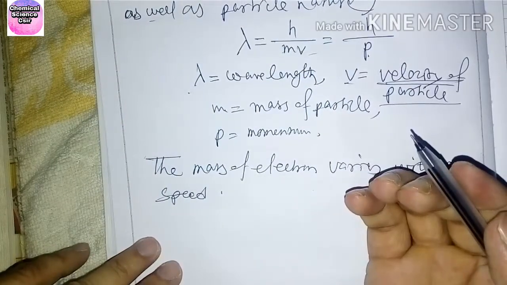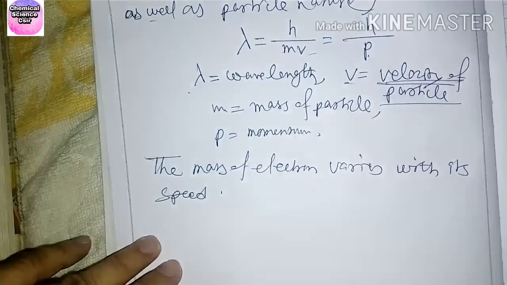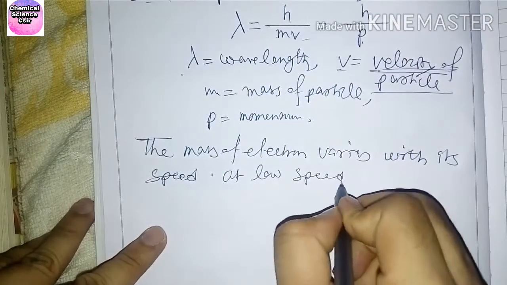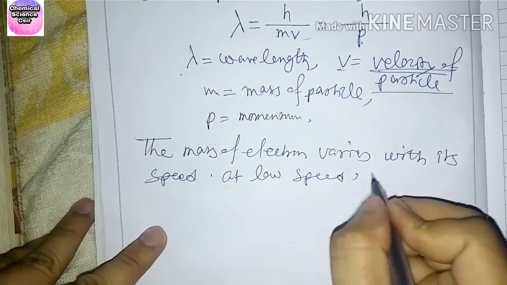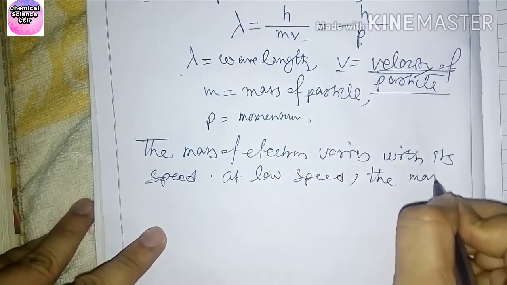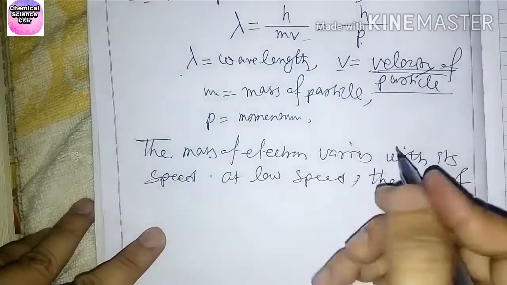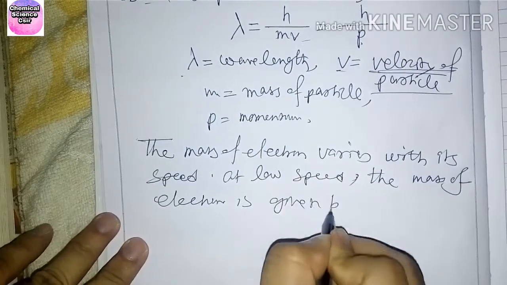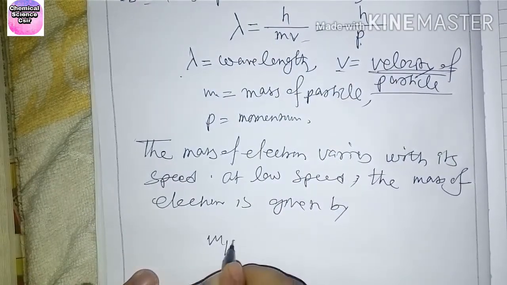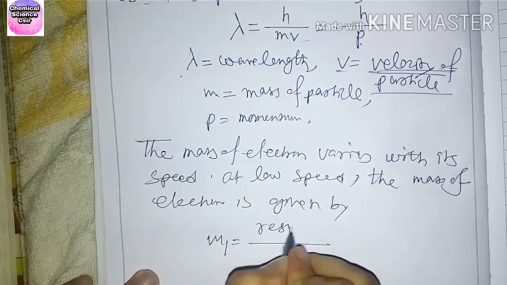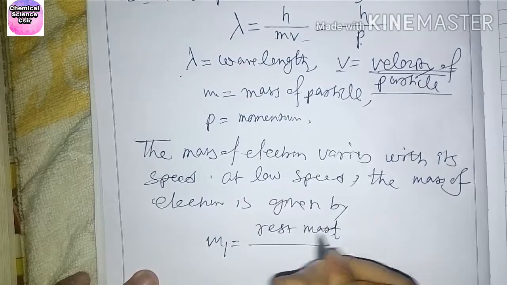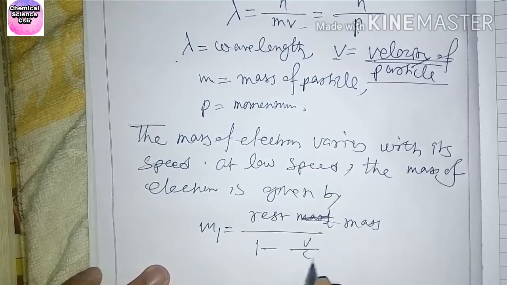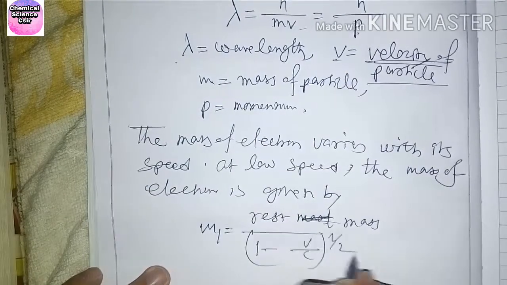At low speed, the mass of the electron is given by m1 equal to rest mass divided by 1 minus v by c whole to the power half.